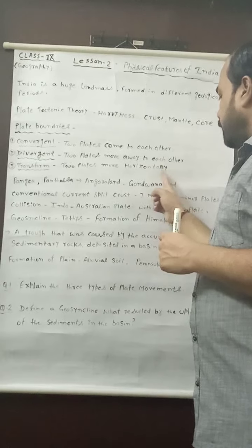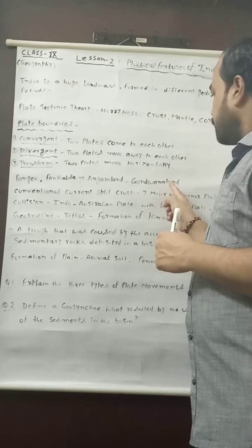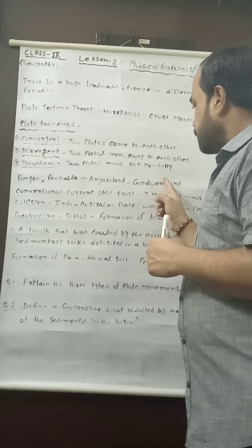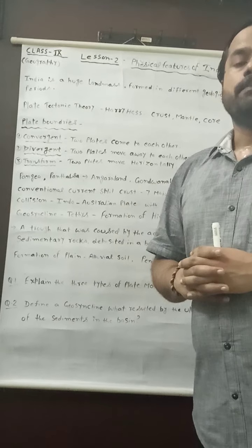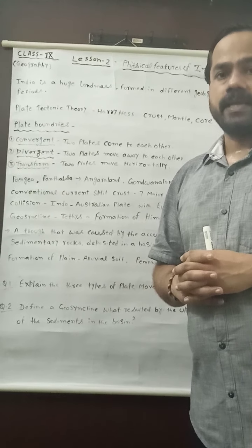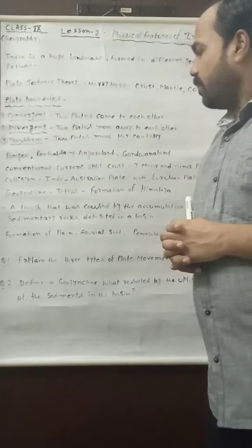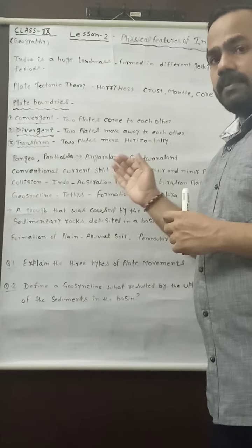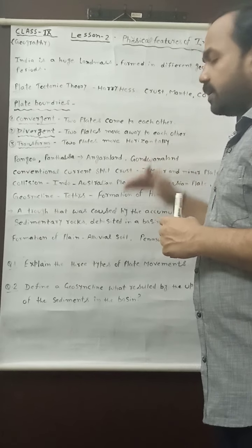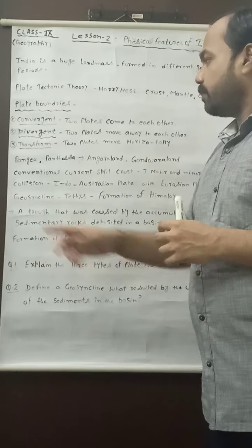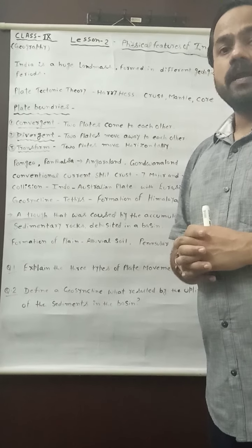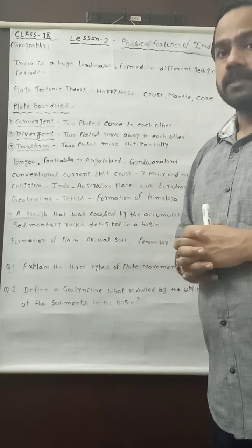Gondwana land is related with the peninsular plateau of India, which is the oldest part of India. Now, as I am telling you, Angara land and Gondwana land were the two parts which were formed by Pangaea, and it was told to you that